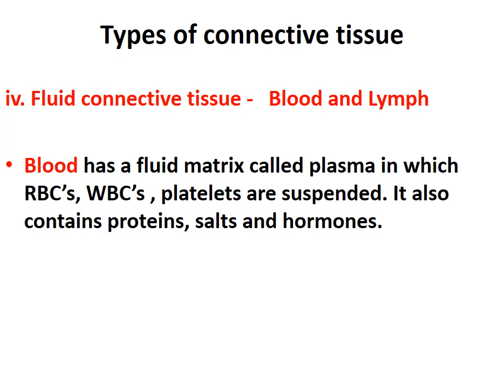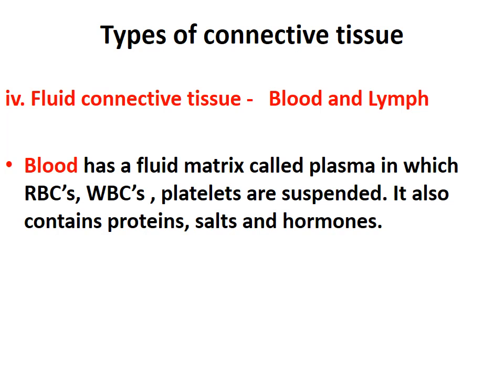Now this blood is a fluid connective tissue. Okay, now blood flows, it helps in transporting of gases, digested food, hormones and waste materials to the different parts of the body, right? So this is what you can write as the function of the blood: transport of the gases, hormones, waste materials, digested food. They are transported to the different parts of the body. Okay. So this is about fluid connective tissue.